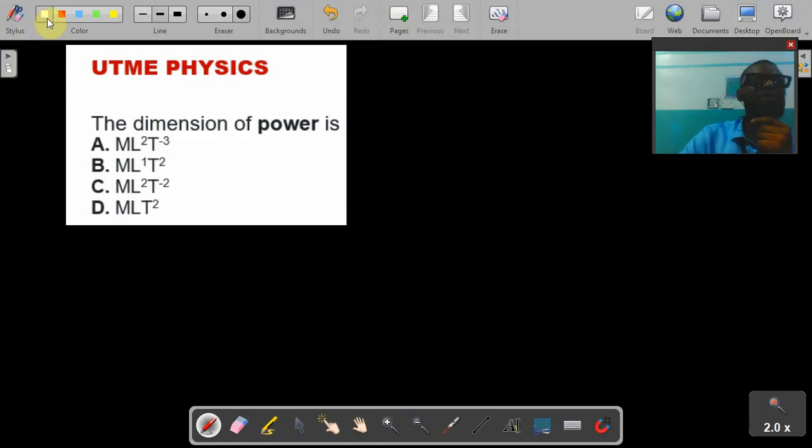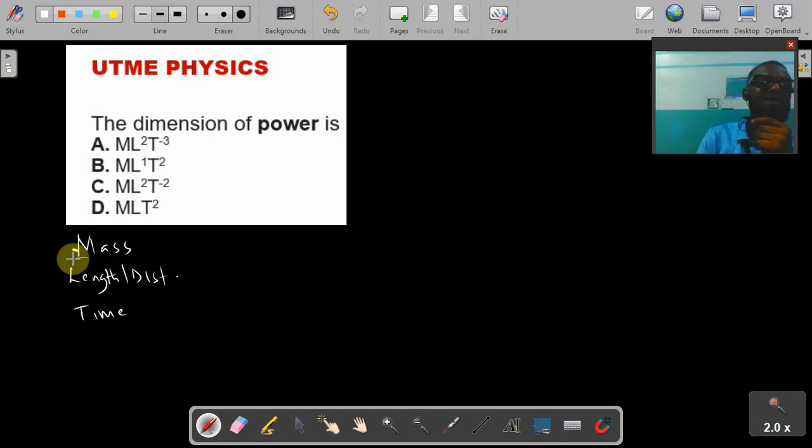Okay, today we'll be looking at JAMB physics, and the topic we'll be looking at today is dimension. Before we understand dimension, we need to know the three most important fundamental quantities, and they are mass, length or distance, then time.